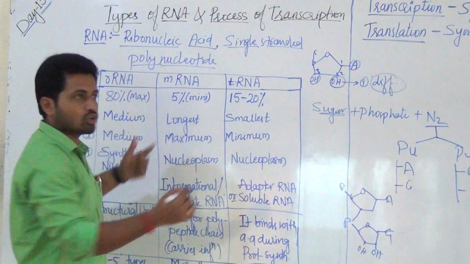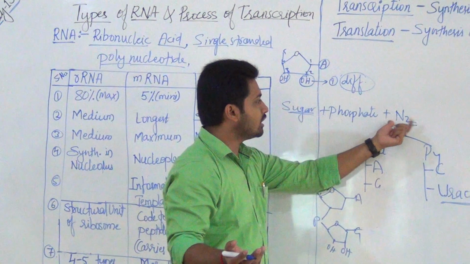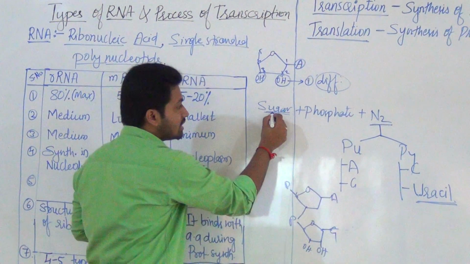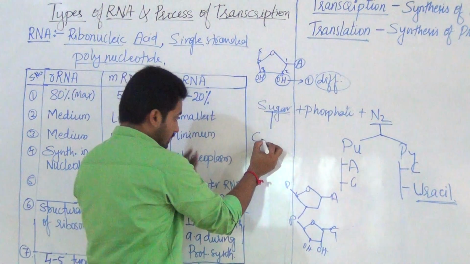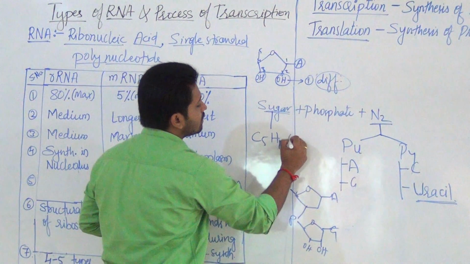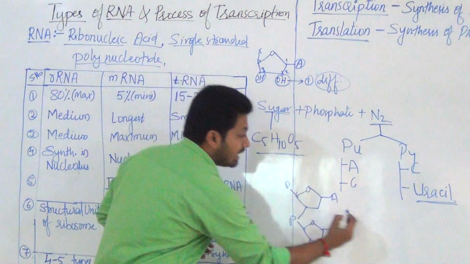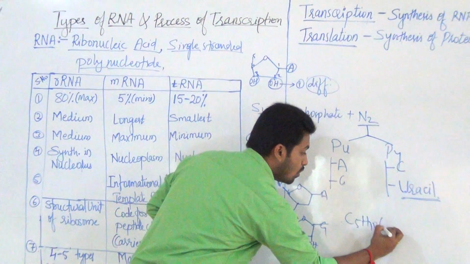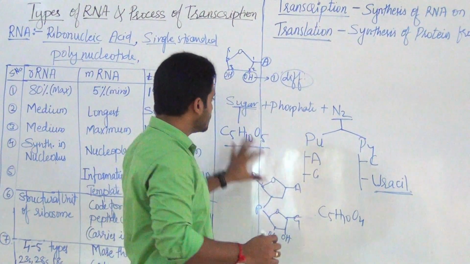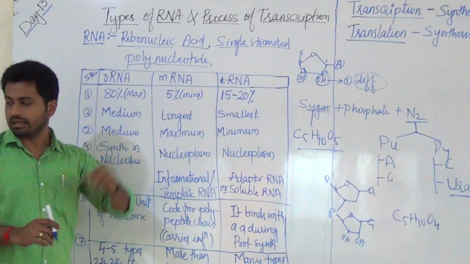Single stranded polynucleotide strand, and of course all the things are the same: phosphate, negative charge, nitrogen base. In the nitrogen base, uracil is different. In the sugar, what is the difference here? That is C5H10O5. Here total 5 oxygens. What was it in DNA? C5H10O4, because one oxygen was less there, that is at the second carbon. So this is the basic introduction or difference between the DNA and RNA.